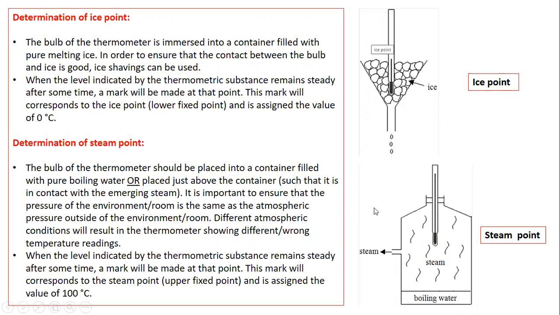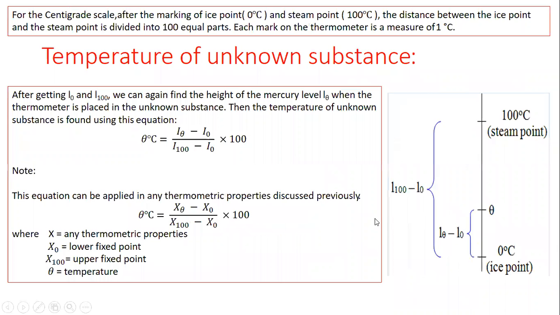Now, after marking the two fixed points on the thermometer scale, the last step is you need to divide the distance between these two fixed points into an equal number of parts. Beta, the ice point is 0 and the steam point is 100. So there is a difference of 100 between these two fixed points. So you need to divide the distance between ice point and steam point into 100 equal parts, and each part represents 1 degree centigrade.